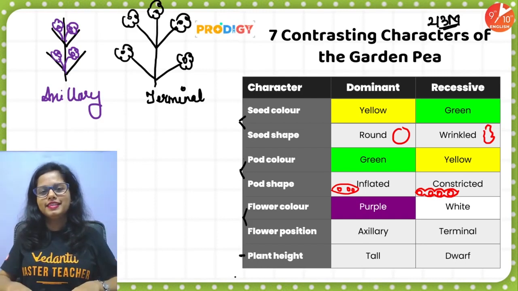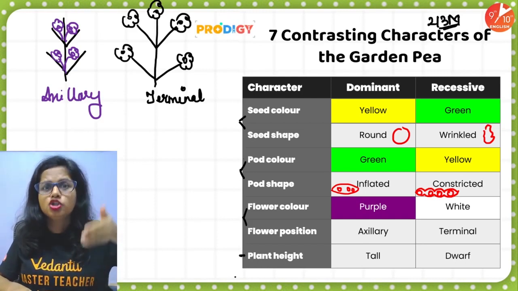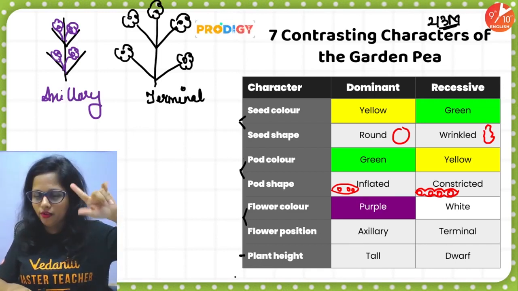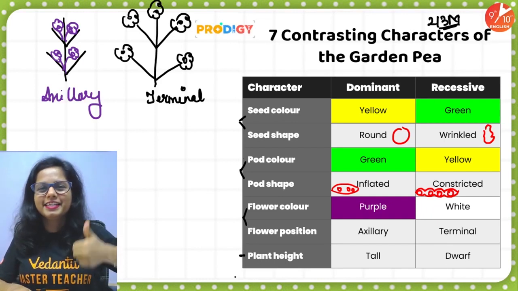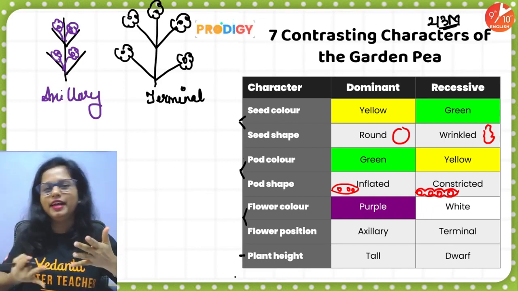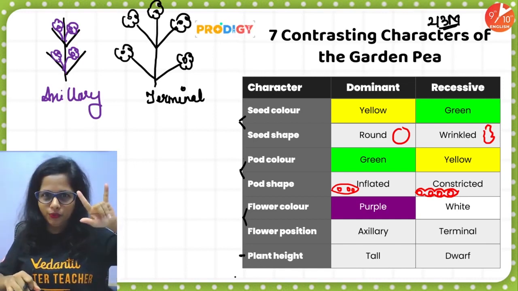Okay? So let's get started. Seed color, seed shape, pod color, pod shape, flower color, flower position, plant height. Say plant height. Yo! Once again. Seed color, seed shape, pod color, pod shape, flower color, flower position, plant height. Say plant height. Yo!